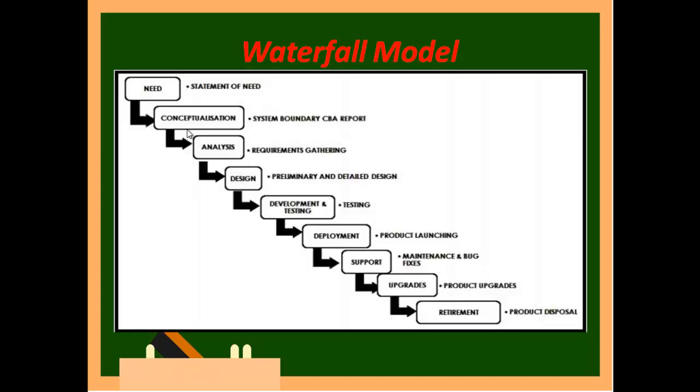So the method: first I will sit and create all the documents needed for the need. So the statement of need: I will state, if this product is developed, where all it can be used, how it can be used, or where all you can give this product and automate. Then you will move on to conceptualization. Conceptualization is sitting and imagining how this can be brought to the real world. Then analysis, so I will gather many things and do analysis.